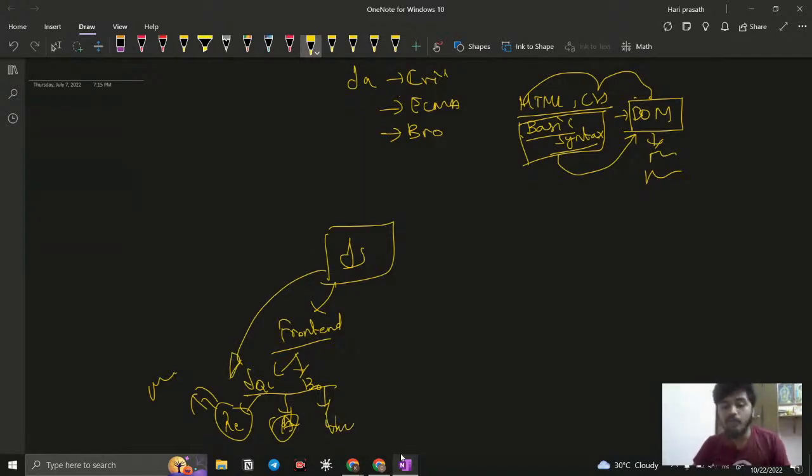Okay, and we have Vue. Vue.js is a combination of React and Angular, but it is not supported by Google or Facebook. It is a developer community that is supporting it. So it is also a second, and React is the first. Okay, so the front end has a strong foundation, right? It has a strong foundation, nothing is going to replace it.